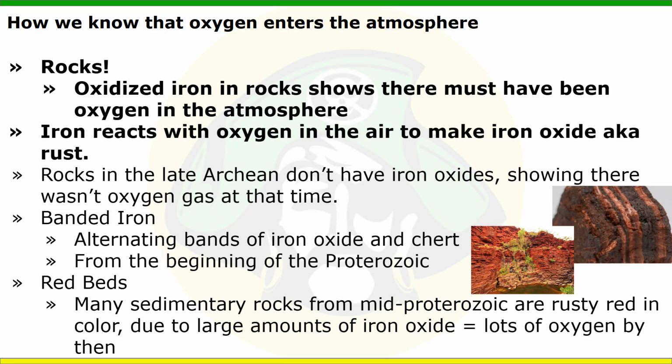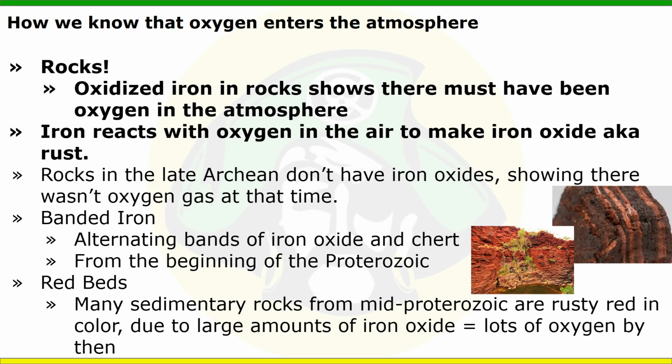So iron reacts with oxygen in the air to make iron oxide, which is the exact same thing as rust that you get on a car or anything metal, right? It's that iron reacting with oxygen. So rocks from the late Archean, that second eon of time, don't have iron oxides, showing that there wasn't oxygen gas at that time. We don't have the rocks with the oxygen gas, so we didn't have oxygen gas.